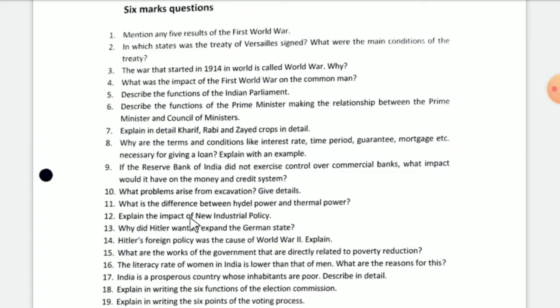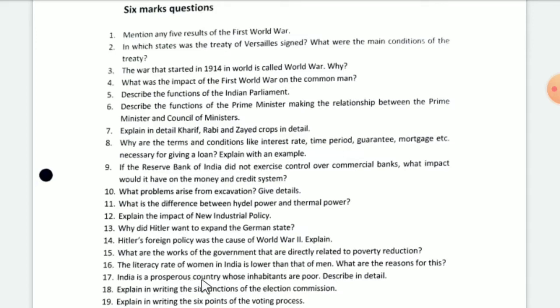Explain the impact of new industrial policy. Why did Hitler want to expand the German state? Hitler's foreign policy was the cause of World War II. Explain. What are the works of the government that are directly related to poverty reduction? The literacy rate of women in India is lower than that of men. What are the reasons for this?